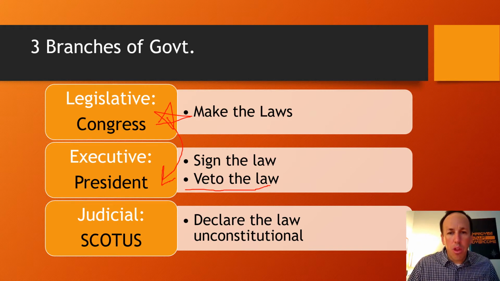Well, if you veto the law, then it goes back to the Congress and they can overturn the veto, but that rarely happens because you need a supermajority. Okay? And then the Supreme Court, SCOTUS, that just means Supreme Court of the United States. They do different things, but for our purposes, they can look at the law and they can say it's unconstitutional or it's good to go. Okay, we feel good about three branches of government?